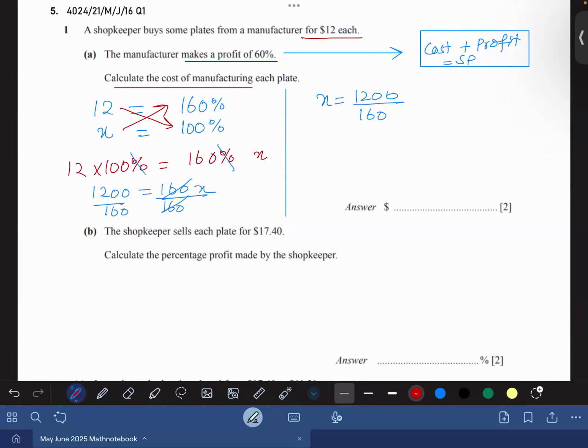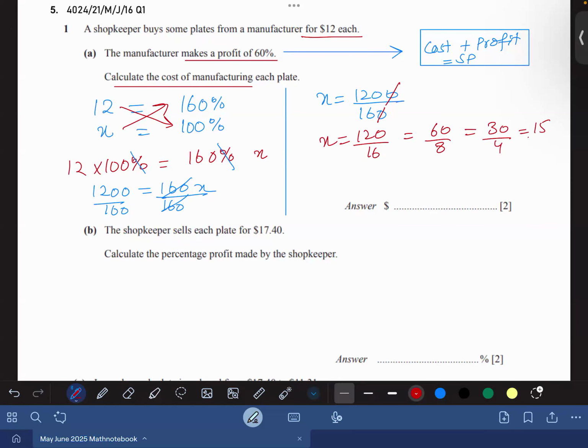Laluna, can I cancel zeros? Yes, sir. 120 by 16, half it, 60 by 8, half it, 30 by 4, half it, 15 by 2, and 15 by 2 is $7.5. Is this clear, everybody, or not? Yes, sir. You all should proceed through the question stepwise so that there is no error.